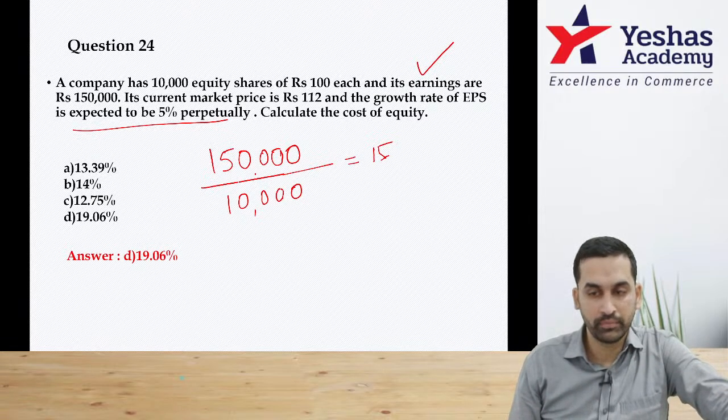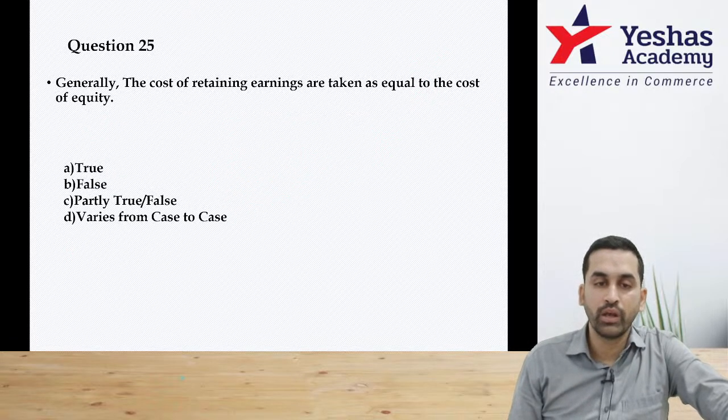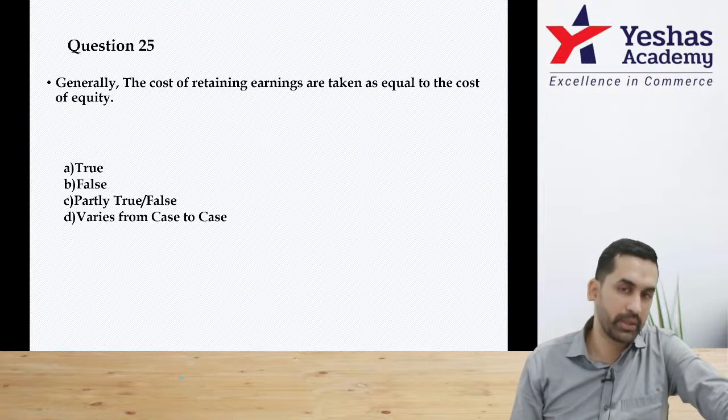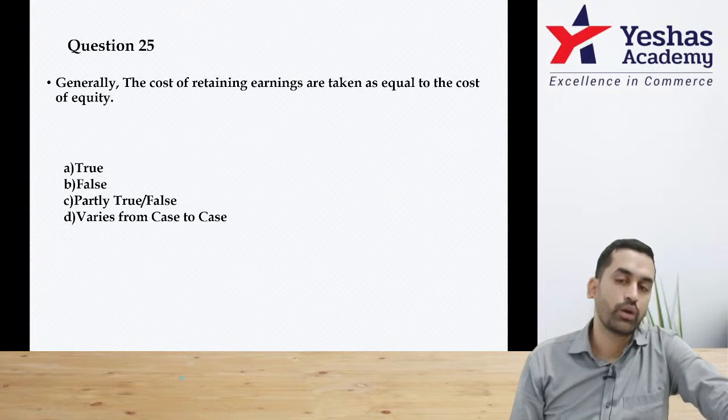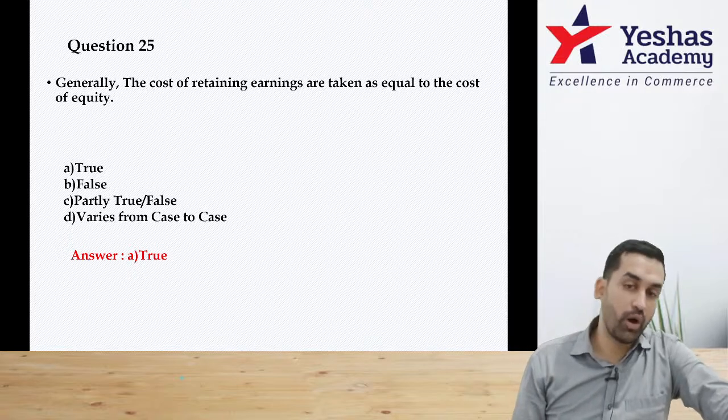Yeah, let's move on. Question 25. Generally, cost of retained earnings is taken as equal to cost of equity. Do you agree with this statement? Cost of retained earnings is taken as equal to cost of equity. Answer is yes. Sir, this may not be always, sir.